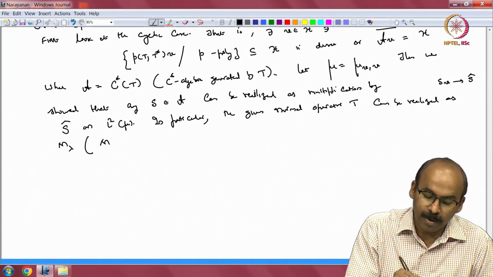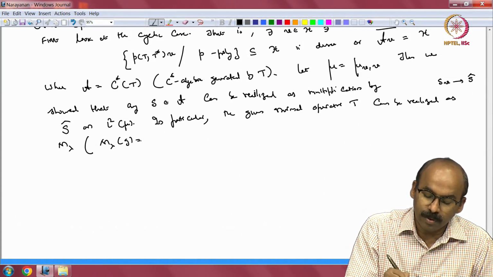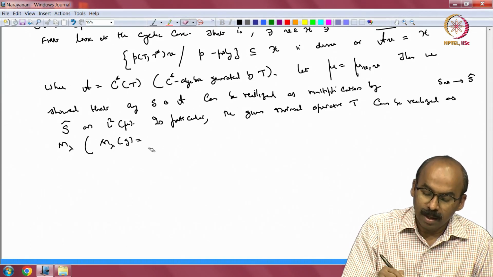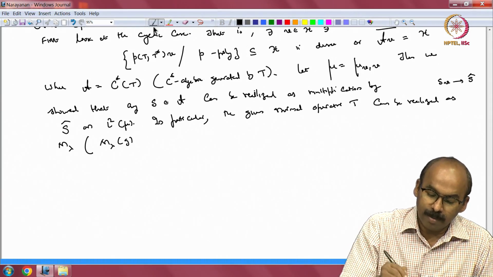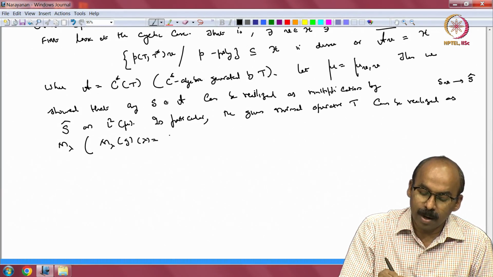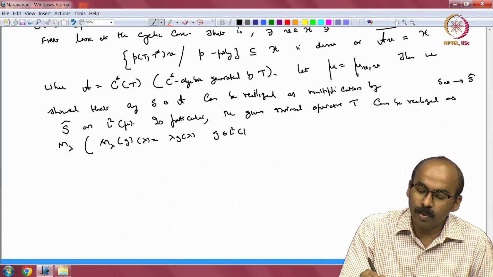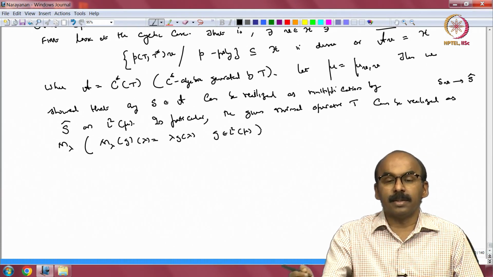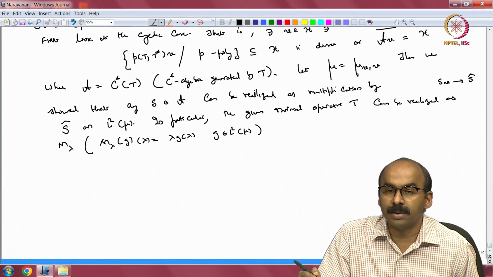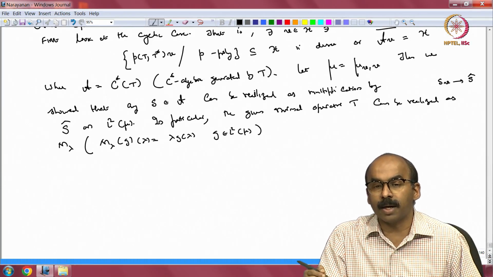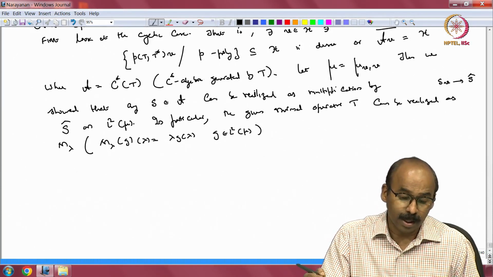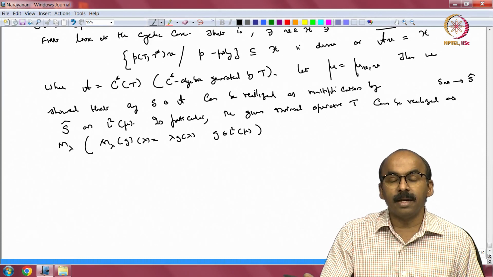So m lambda of g, well, I should say at lambda, m lambda of g at lambda equals lambda times g of lambda. So you take any g in L2 of mu and multiply it with lambda, that is your operator, because T hat is just the identity function lambda.